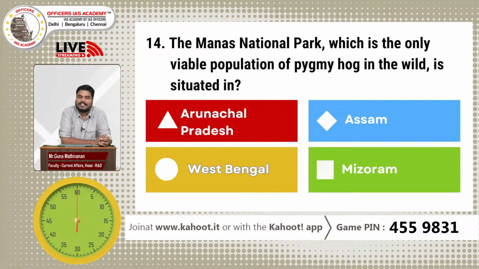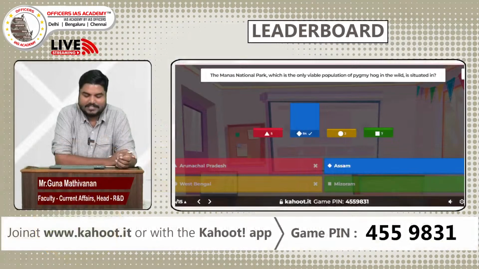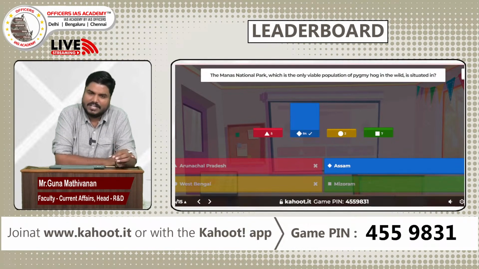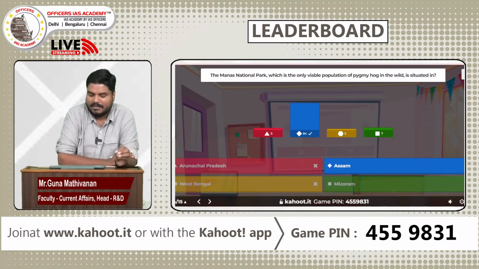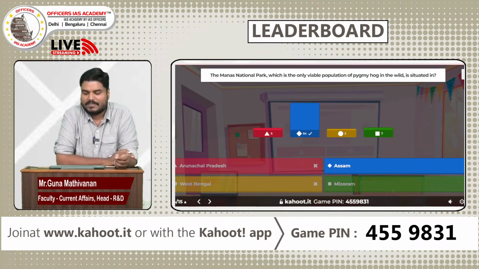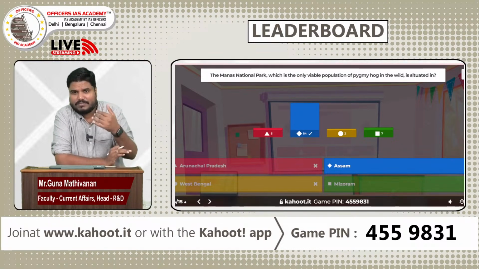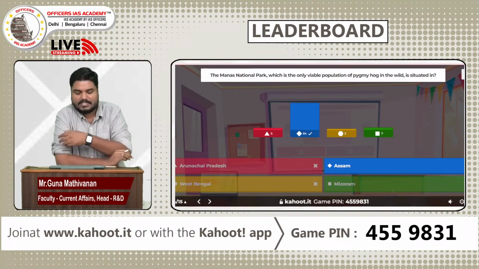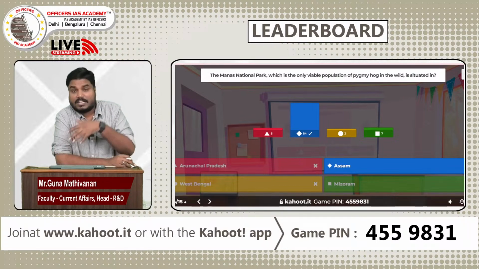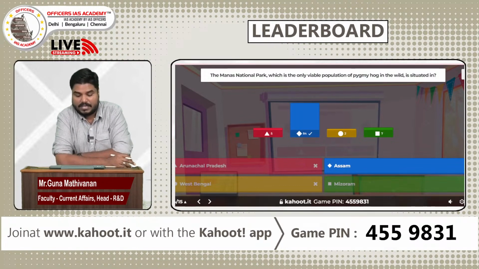Right, time up. So the answer is Assam. The pygmy hog is the smallest pig species in the world. It is found only in this Manas National Park and nowhere else in this world. Manas National Park is located in the foothills of the Bhutan Himalayas, bordering Assam. In that region, we can find this Manas National Park. You will see the Manas River, Sankosh River and Dhansiri River passing through it.